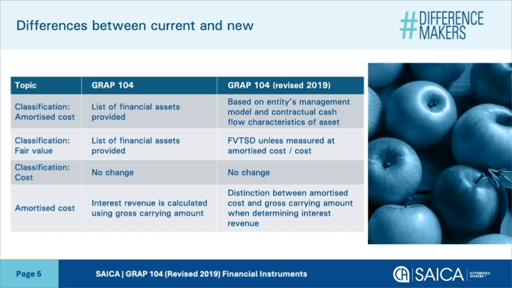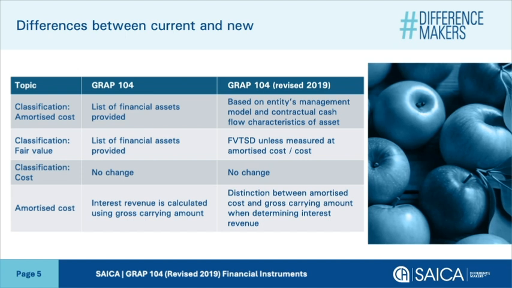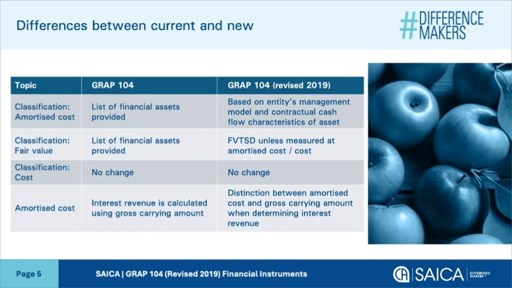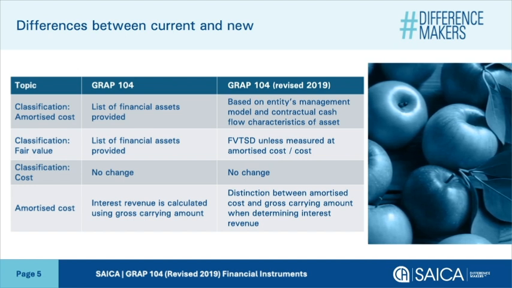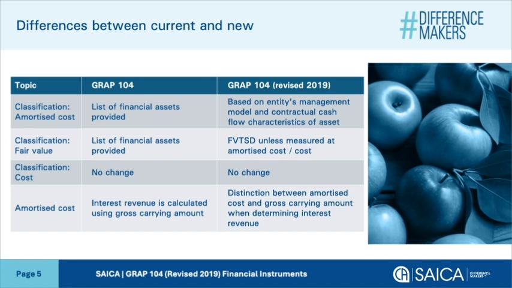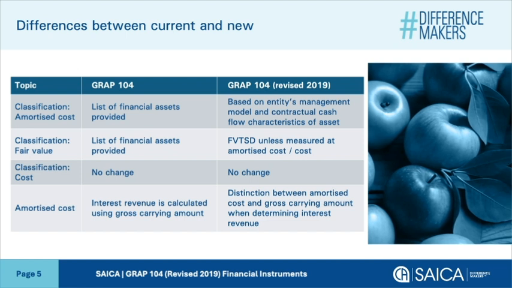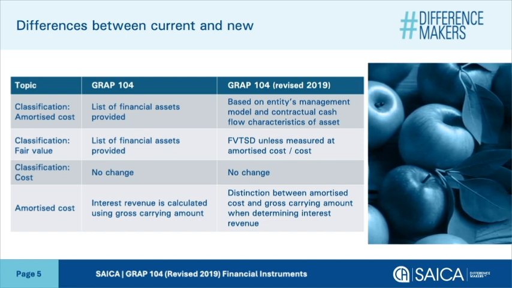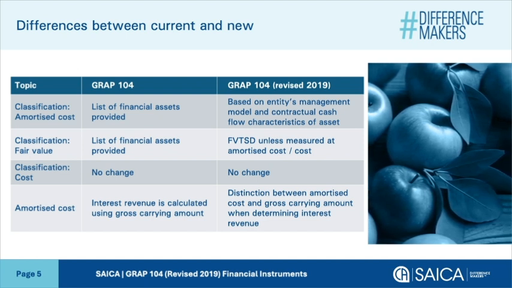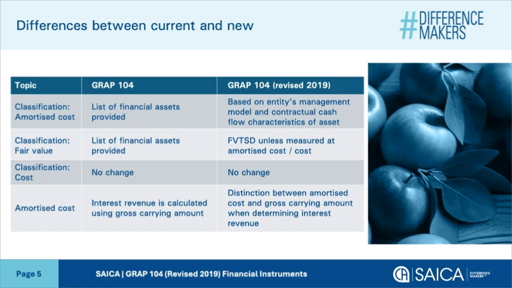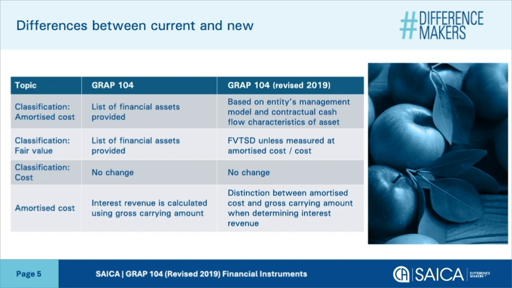In terms of the existing requirements in GRAP 104, interest revenue was calculated based on the gross carrying amount of the financial asset, using the effective interest rate of the asset. This was the case even when a financial asset was considered impaired. To overcome the potential overstatement of interest revenue and impairment losses, a distinction is made when determining interest revenue on assets that are impaired. The gross carrying amount of a financial asset is the amortized cost of a financial asset before adjusting any loss allowance.